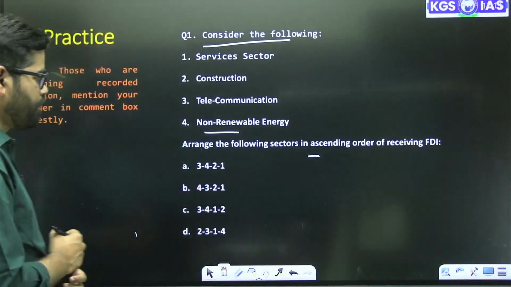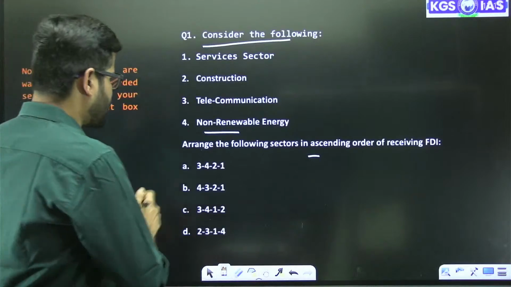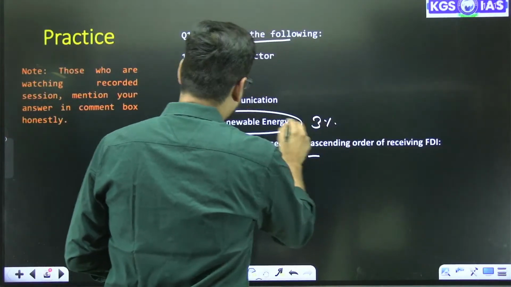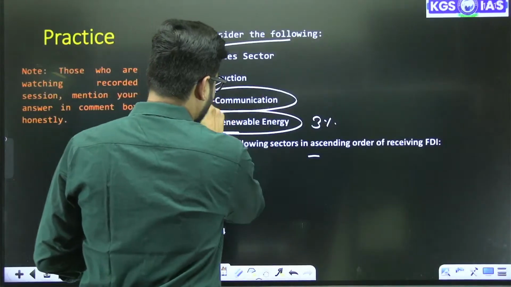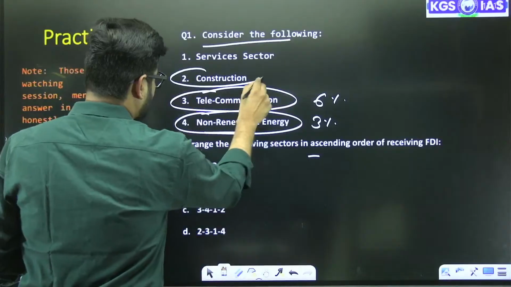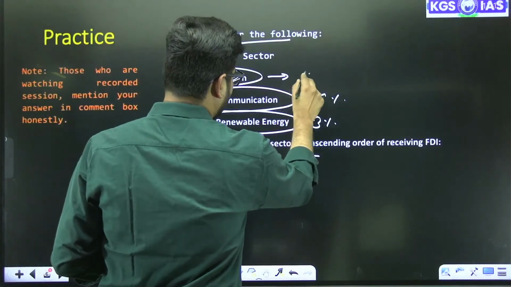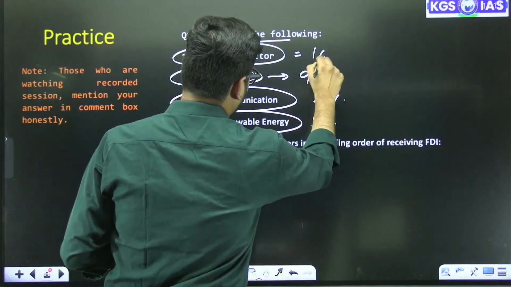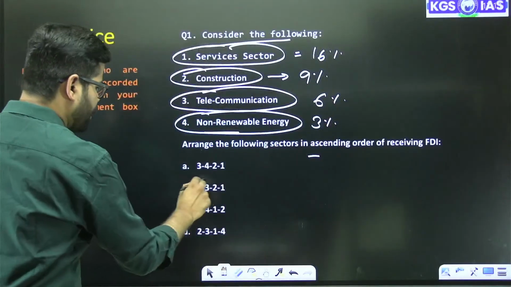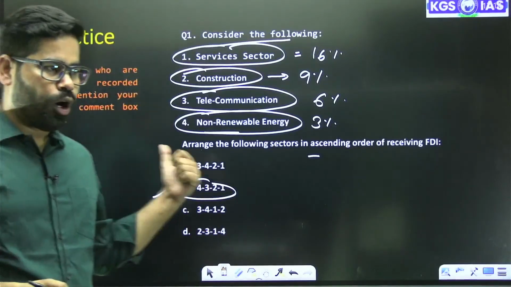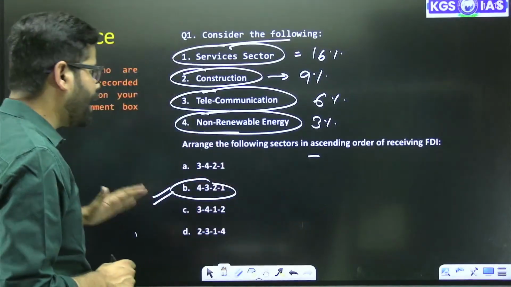B option. So I think everyone knows this part. Non-renewable energy, they are getting around 3%. Telecommunication, if you look at this, is also getting around 6%. The construction sector is getting something around 9%. And the services sector is getting something around 16%. So 4, 3, 2, 1, B option will be correct here. Okay. B option is correct here, 4, 3, 2, and 1.